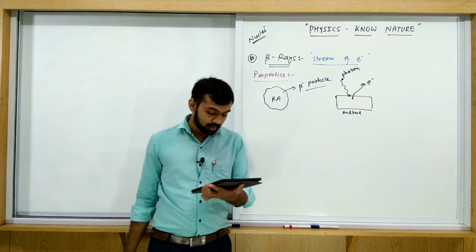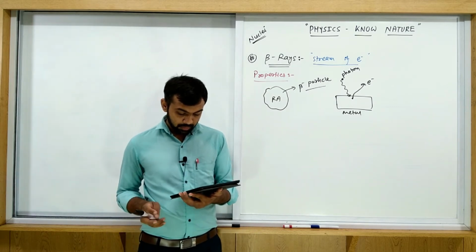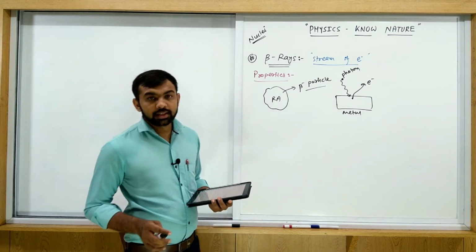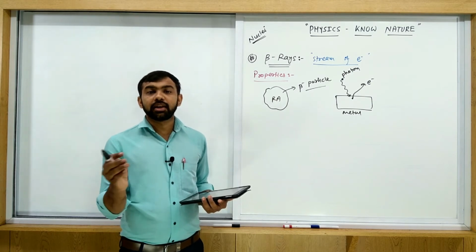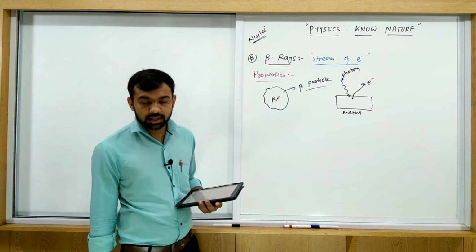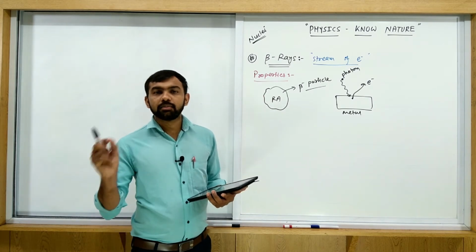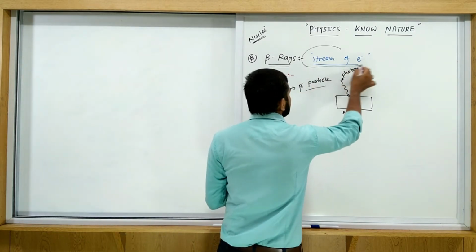Now write down the second property. Beta rays are deflected by electric field and magnetic field both. Why? Because what is the charge of beta rays? Electron.